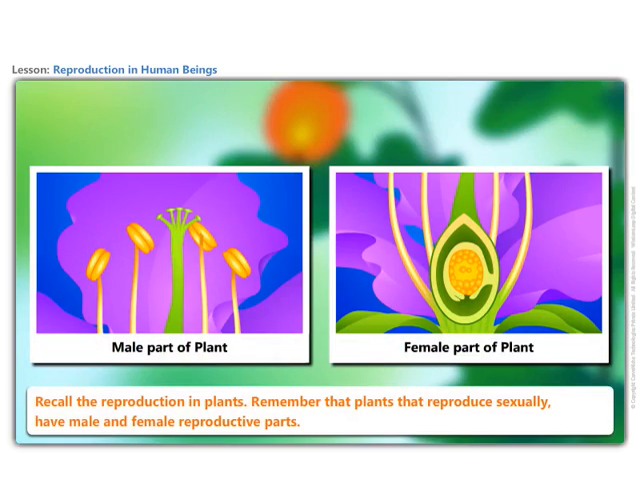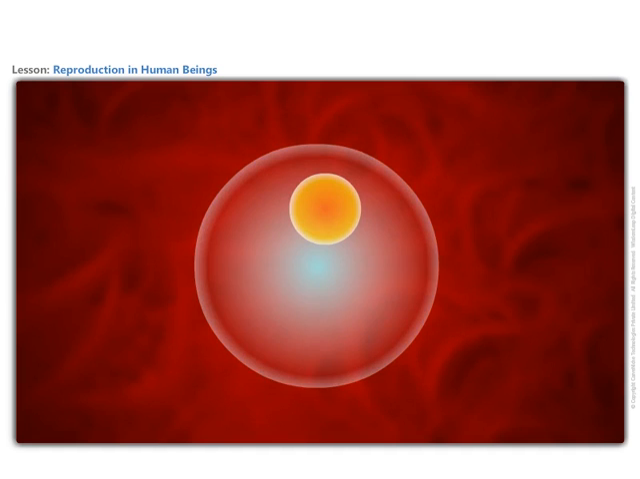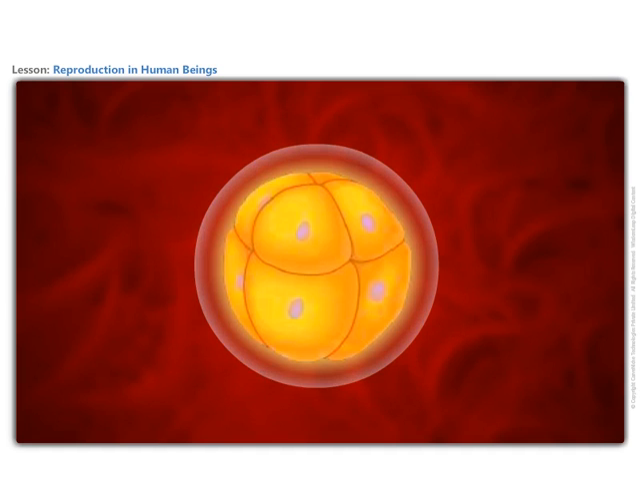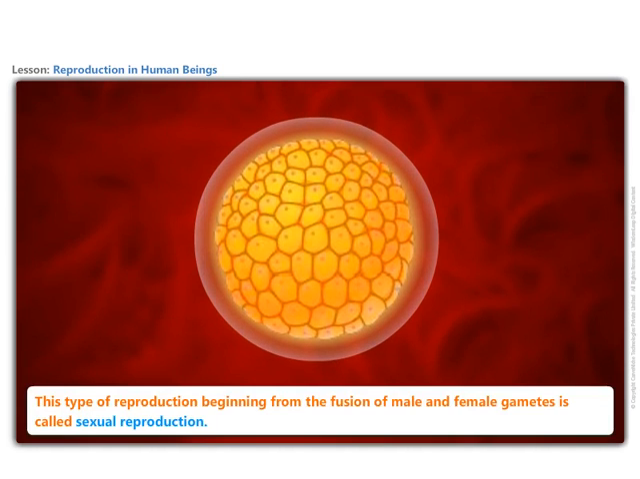Recall the reproduction in plants. Remember that plants that reproduce sexually have male and female reproductive parts. Like plants, the reproductive parts in animals also produce gametes that fuse to form a zygote. It is the zygote which develops into a new individual. This type of reproduction, beginning from the fusion of male and female gametes, is called sexual reproduction.